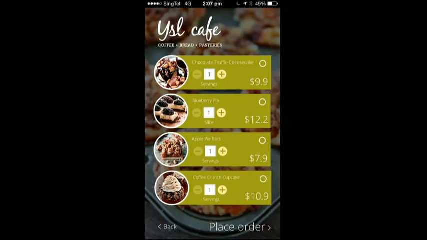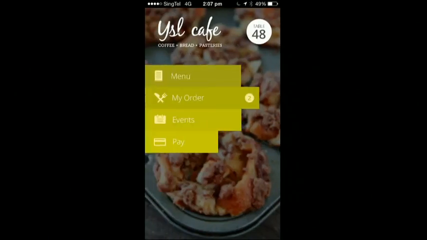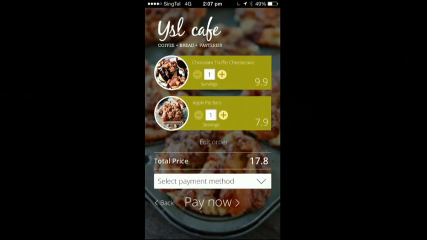And here again, TIBCO Engage is suggesting to me products which the merchant is promoting, but with a view of the perishable inventory of that merchant in mind, and also matching my preferences from my past purchases. So here I can say, okay, I'm going to take the cheesecake truffle, and I'm going to take apple pie bars, and I'm going to place my order. And straight away, I'm going to head to make payment.